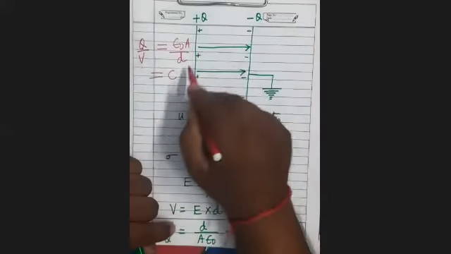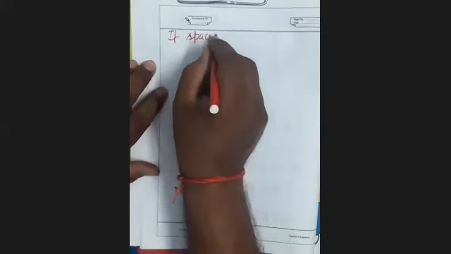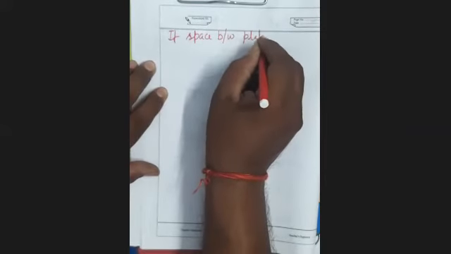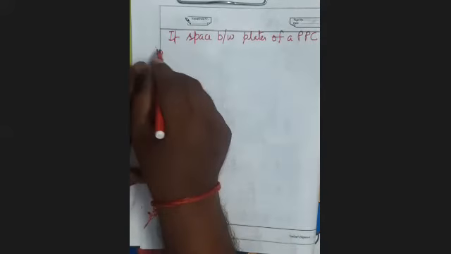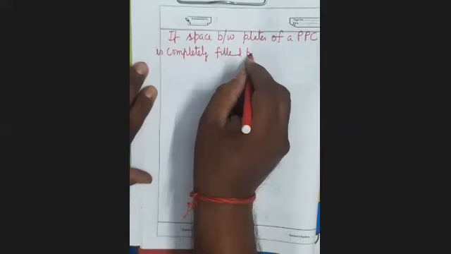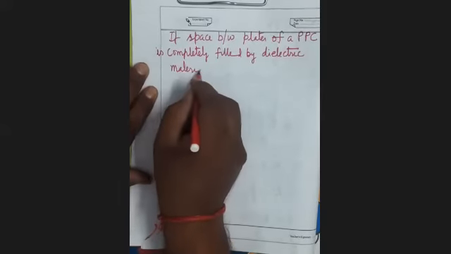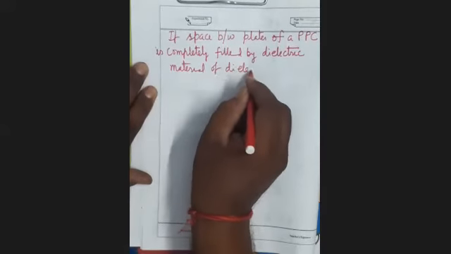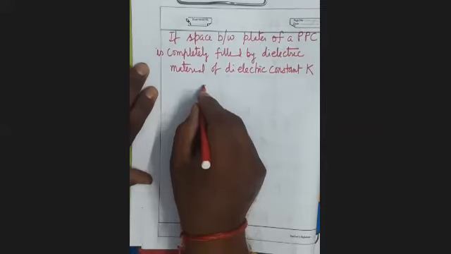Now, if the space between the plates of a parallel plate capacitor is completely filled by dielectric material of dielectric constant K, then capacitance will become what?